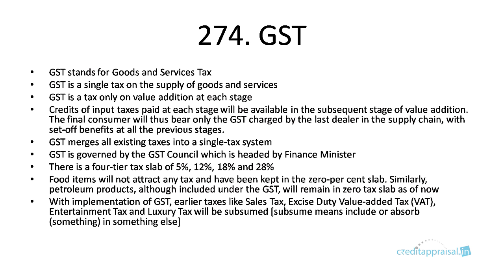one single tax system. GST is governed by the GST Council, that is headed by the Finance Minister, and there is a 4-tier slab. Okay, 5%, 12%, 18%, 28%. So food items will not attract any tax and have been kept in the 0% slab. Similarly, petroleum products, although included under GST, will remain in 0 tax slab as of now.